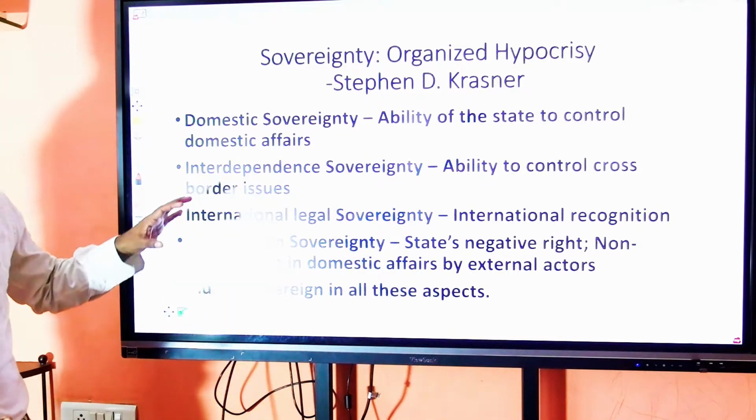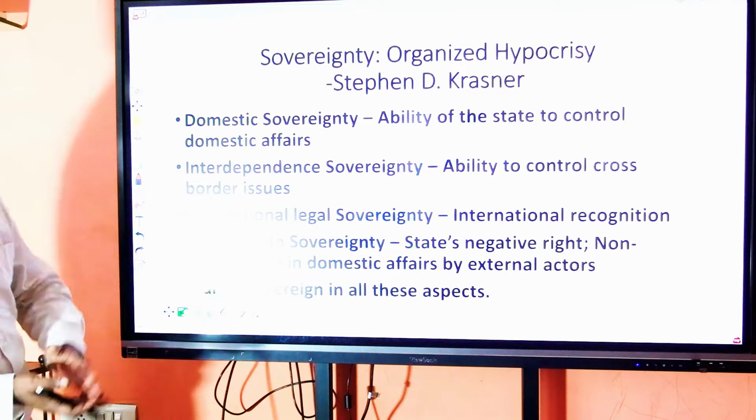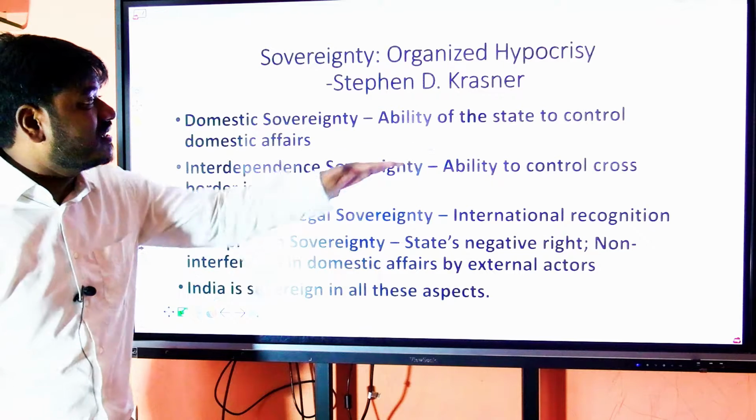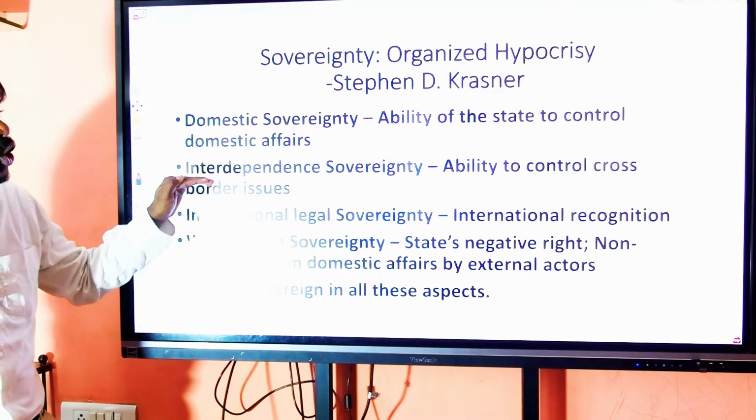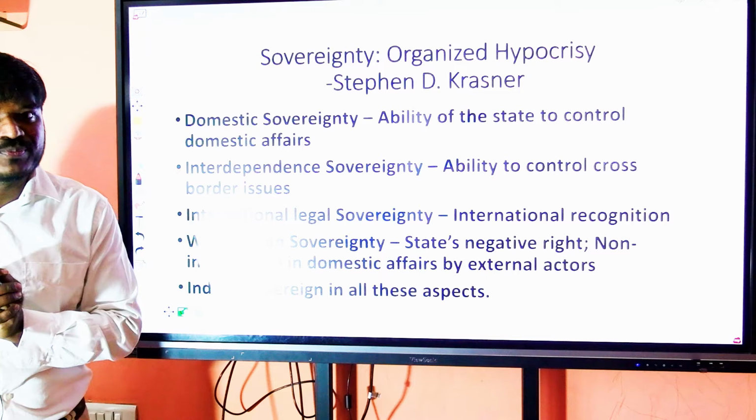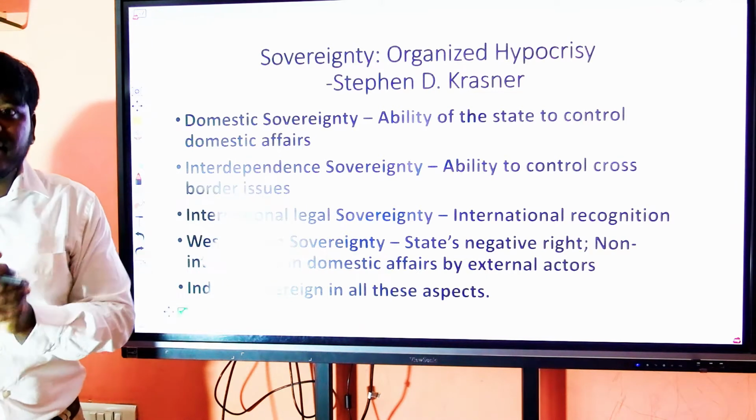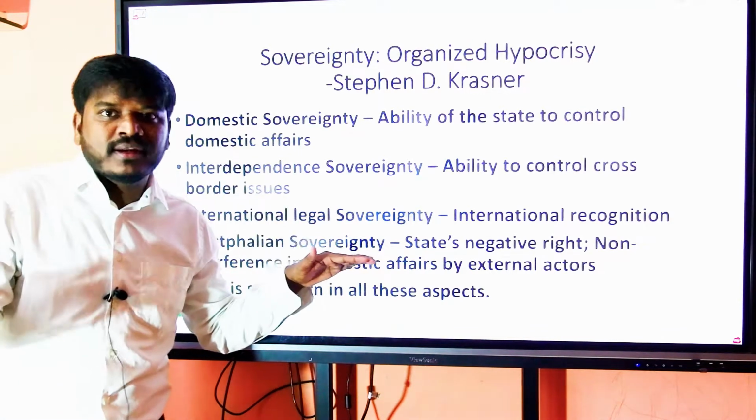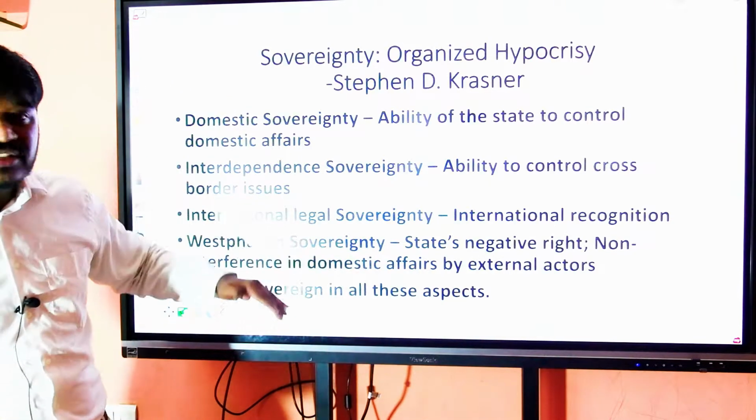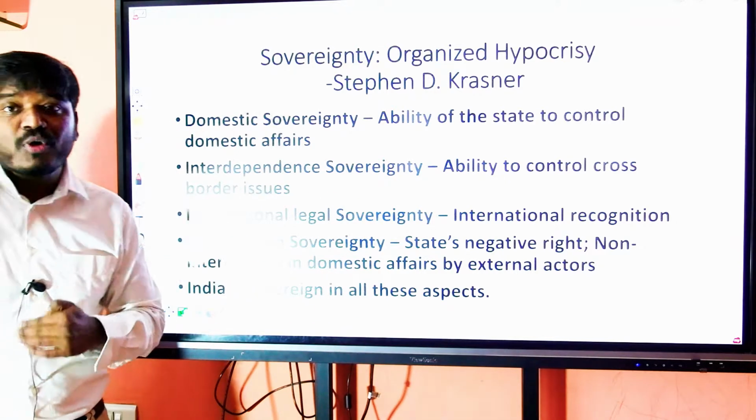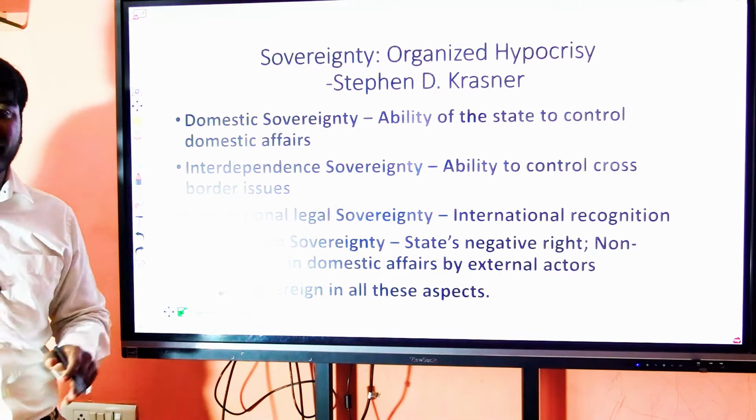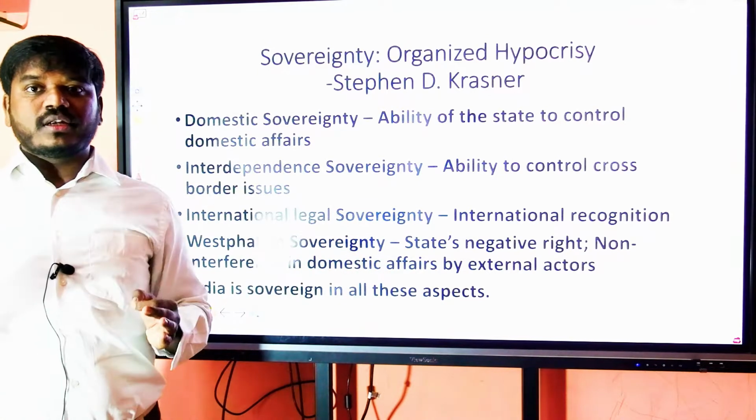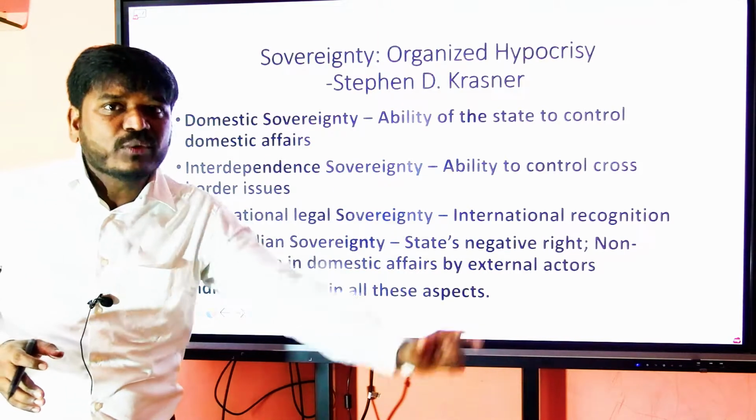Krasner, he divides or classifies sovereignty into 4 types. Domestic sovereignty. What does it mean? It is the ability of the state to control domestic affairs, what is happening within the country. And another type of sovereignty is interdependence sovereignty, which means the ability to control cross-border issues, whether it is terrorism or whatever. If there are some issues across the borders, it has got the ability to deal with them.